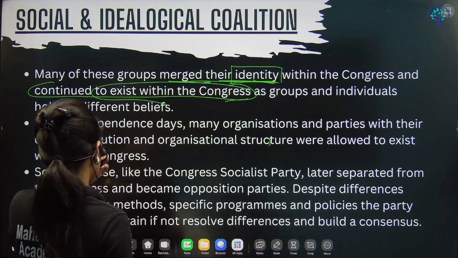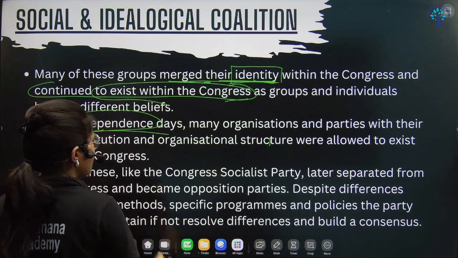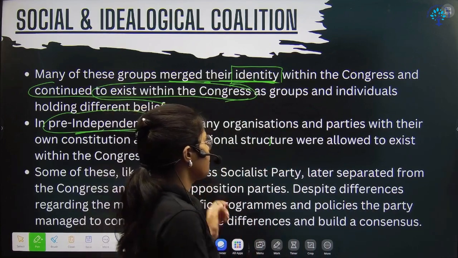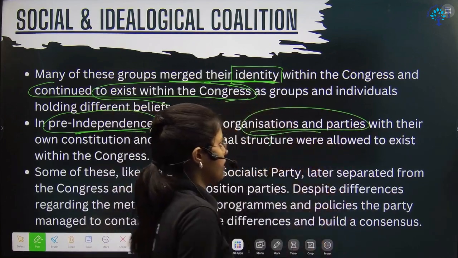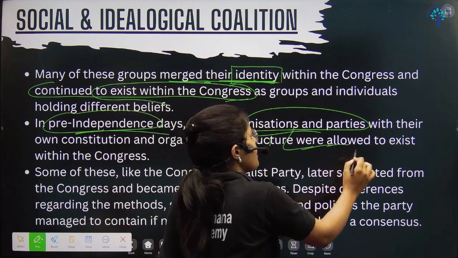And this happened because it was the structure of the pre-independence time. When the national movement was going on in India, there were different organizations and parties that formed the Congress party, and that's why even after independence, that structure continued to be allowed, right?